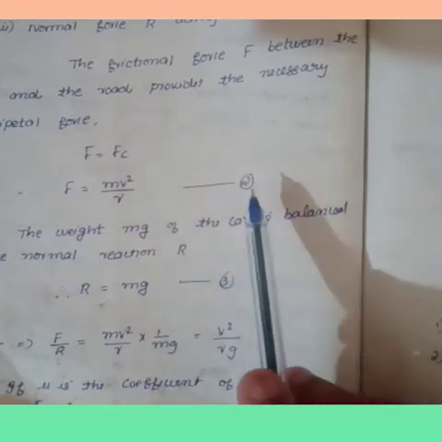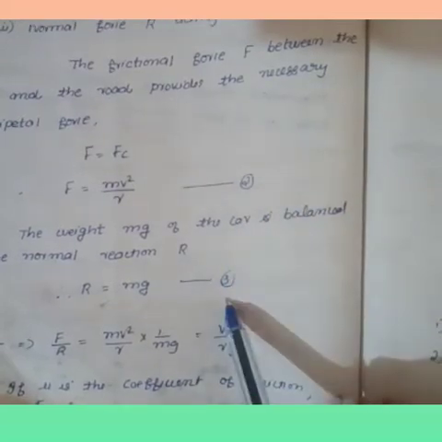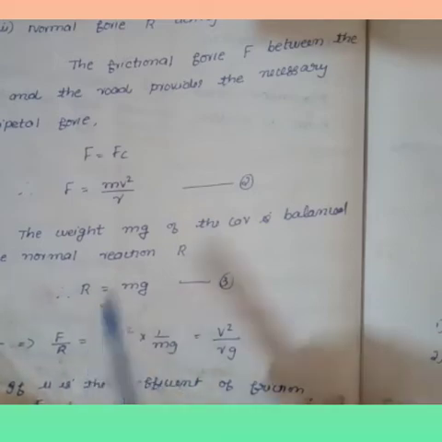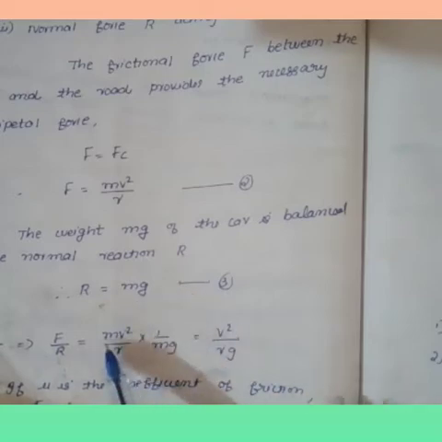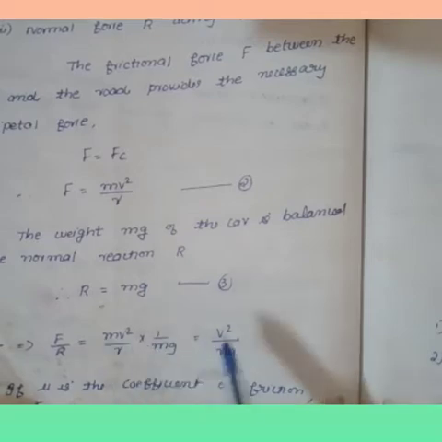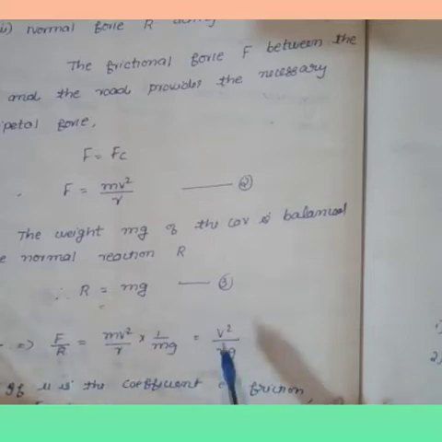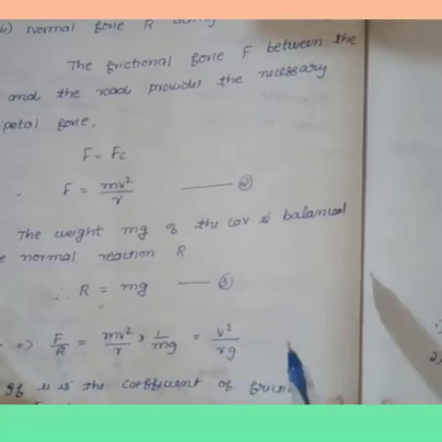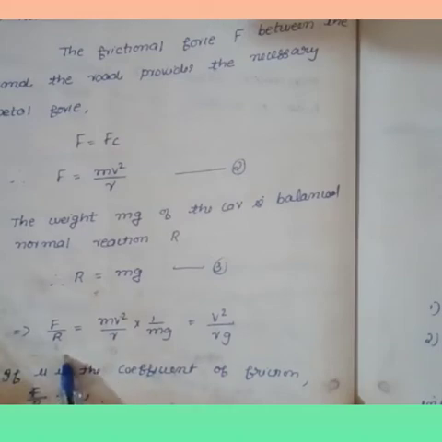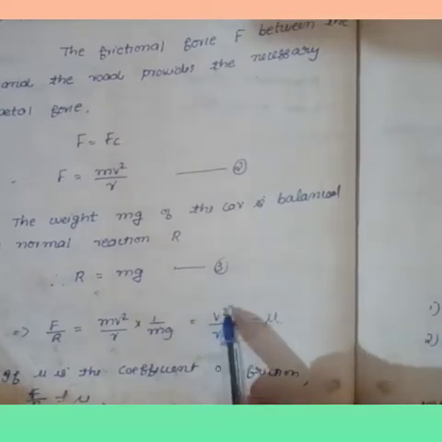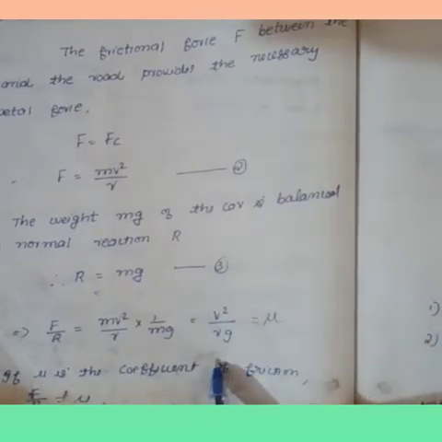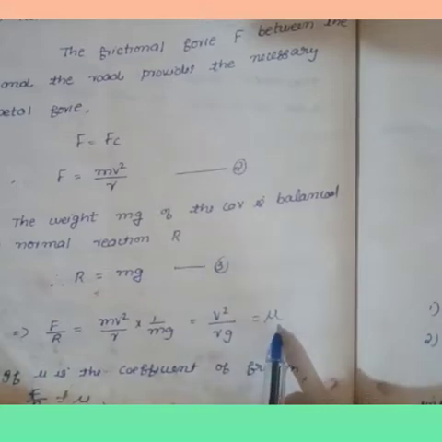We have to divide 2 by 3. That is F by R is equal to mv square by r, all divided by mg. So you can write it as mv square by r into 1 by mg. The mass is cancelled, then we get v square by rg, that is F by R. F by R is the coefficient of friction, denoted by mu. So F by R is mu, and mu is equal to v square by rg. V square divided by rg is the coefficient of friction.